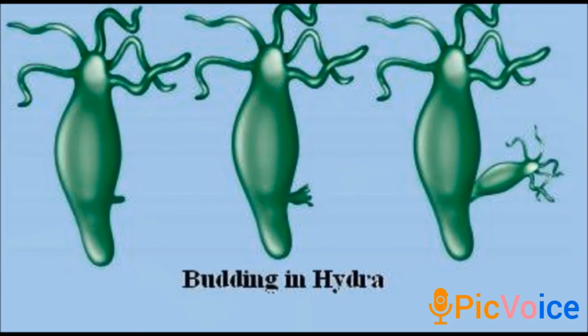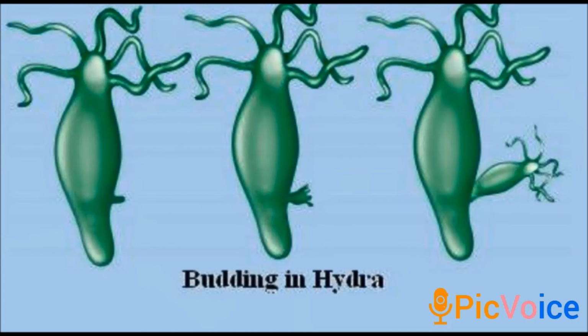Here, get some permanent slides of hydra. Observe them using a hand lens or a microscope. A microscope is better, okay. Look out for any bulges from the parent body. Count the number of bulges that you see in the different slides. In each hydra, there may be one or more bulges, okay. These bulges are the developing new individuals and they are called buds.